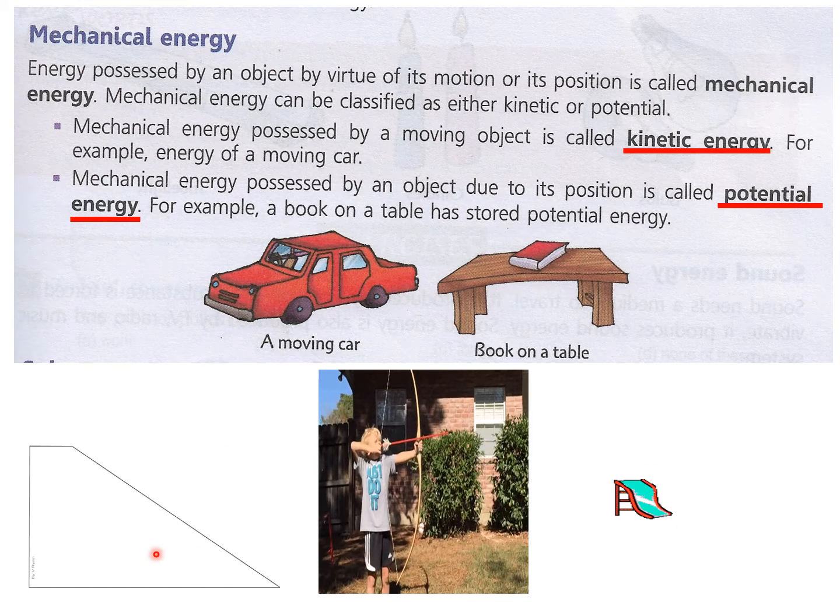So let us see some examples here. You can see this, when the car is here, it has potential energy. When it goes down and starts moving, it has kinetic energy. So potential energy is changing into kinetic energy. Now this boy, when he is holding the arrow, it has potential energy. When he leaves that arrow towards the target, it has kinetic energy. So potential energy changes into kinetic energy when an object starts moving.